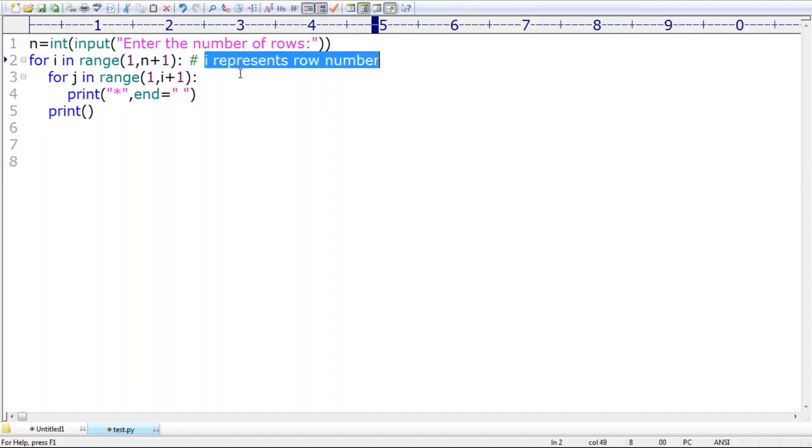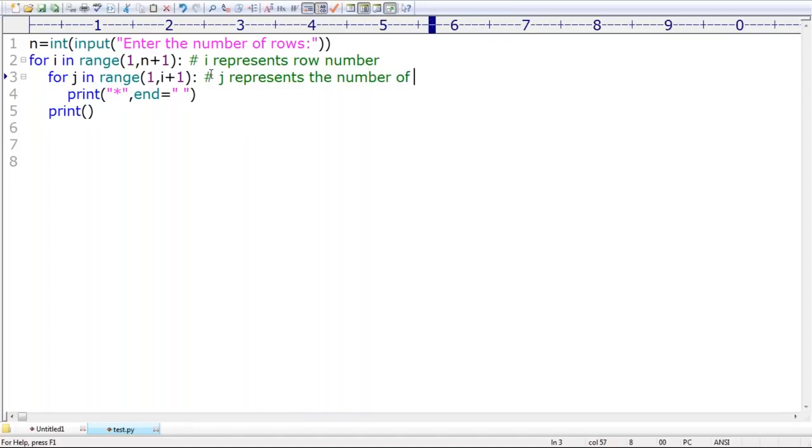Next, in every row, how many times do we require to print a star? That is going to be decided by j. Are you getting it? j represents something like the column number. Excellent. j represents the number of stars.